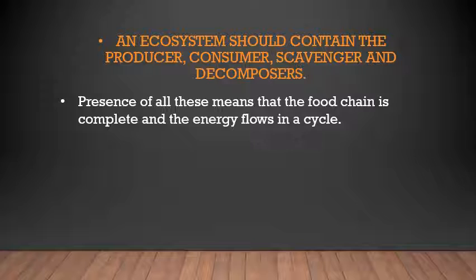Understood? So all of these organisms are required in an ecosystem. Presence of all these means the food chain is complete and the energy flows in a cycle. The energy must flow in a cycle, but if it is just in one way, it becomes very difficult. The balance in nature will be disturbed.